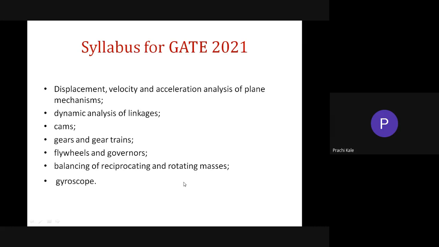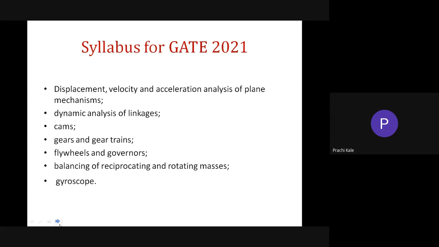Okay, and gyroscope. Gyroscope is in the theory of machines 2 syllabus, last unit, unit number 6. So if you study theory of machines 2 properly, these 2 points will get covered, gear and gear trains and gyroscope. So this is the major part. Actually, there will be 100% one question on gear and gear train. So make this point very clear. There will be a question on gear and gear train compulsorily, and there will be one question on gyroscope as well, a 1 or 2 mark question.